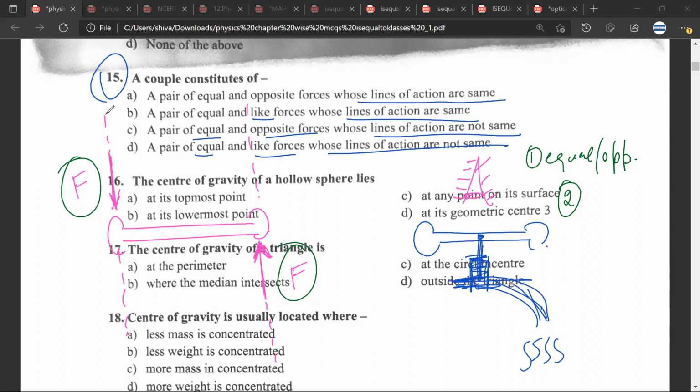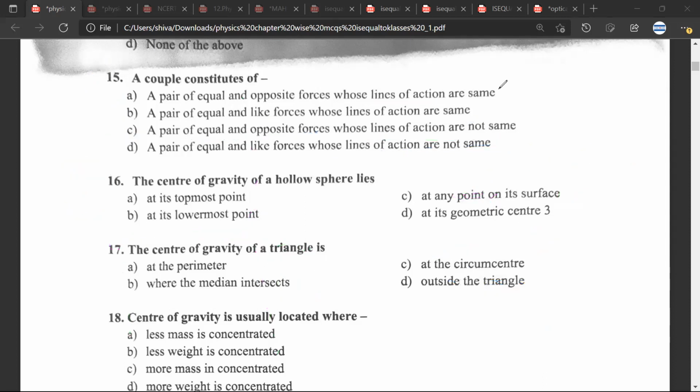So lines of force are not the same. Great. So the lines of force can't be the same. This is the second condition. So what would be the right answer? Equal and opposite, and the lines of action are not the same. So C would be the right answer. Mr. CB, any doubt? No doubt, sir.